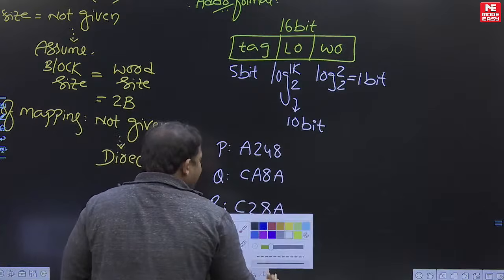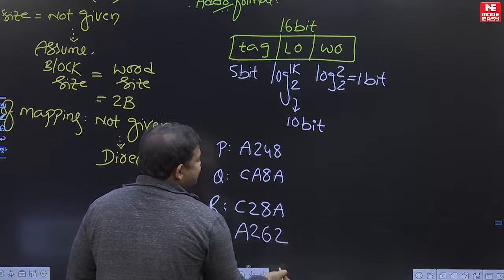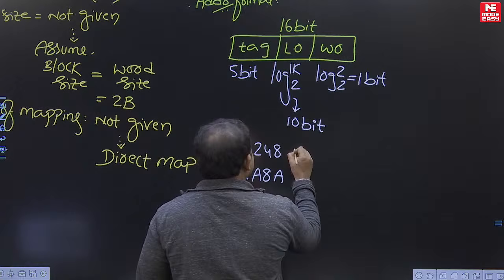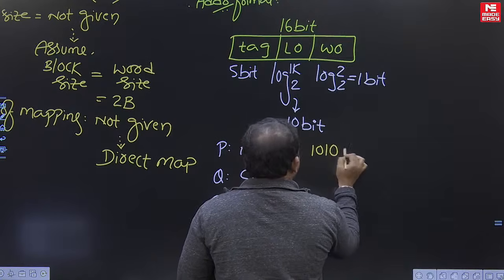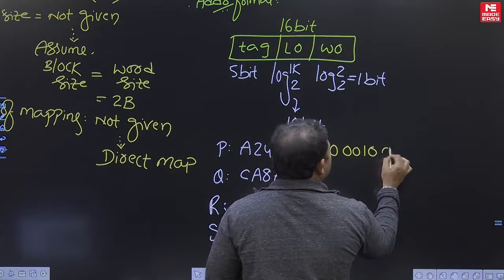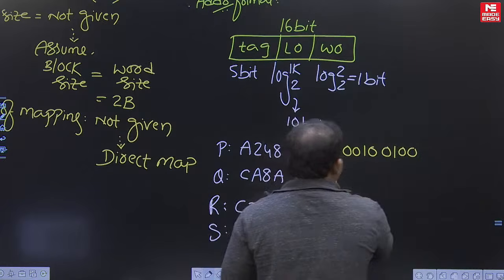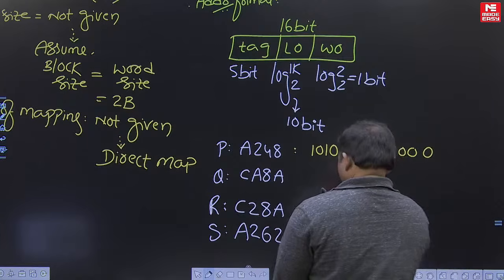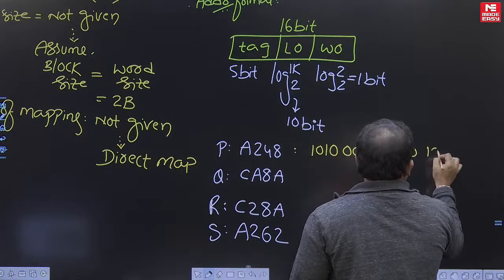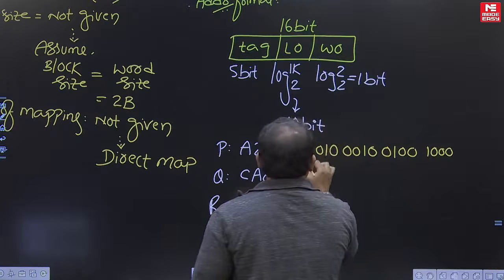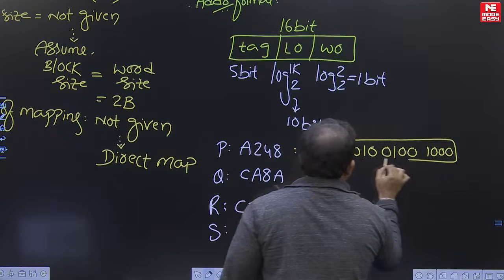Now we are interpreting the given addresses into the above format. A is 1010, then 2, 4 and 8. This is the address associated with the first word.